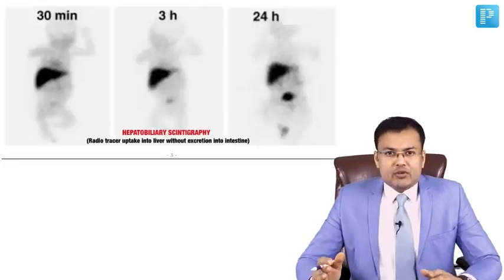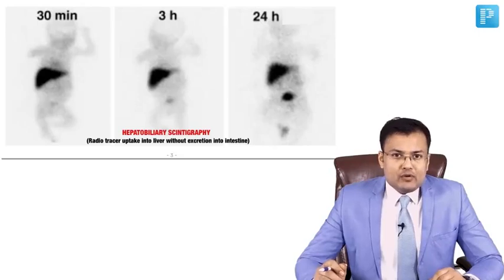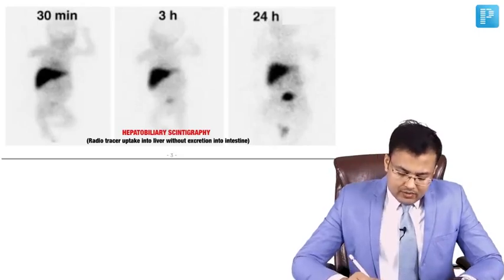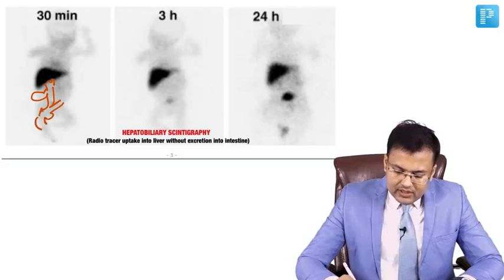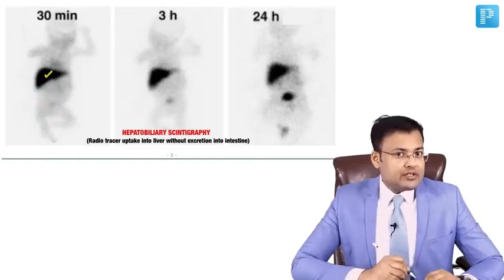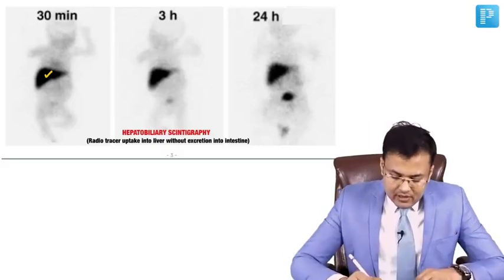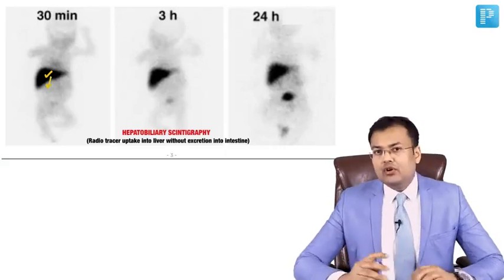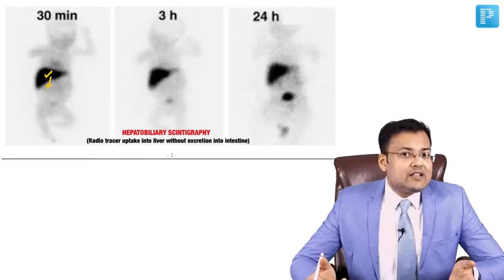There is question related to hepatobiliary scintigraphy. What's the finding on hepatobiliary scintigraphy? Normally, what's the problem? See here, this is the gallbladder, this is the bile duct. So in biliary atresia, there is obstruction, and if the obstruction is there, what will happen? There will be uptake of radiotracer to the liver. The uptake of radiotracer into the liver without any flow or excretion into intestine. Why? Because there is atresia.